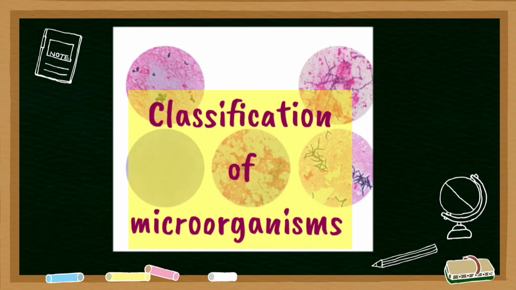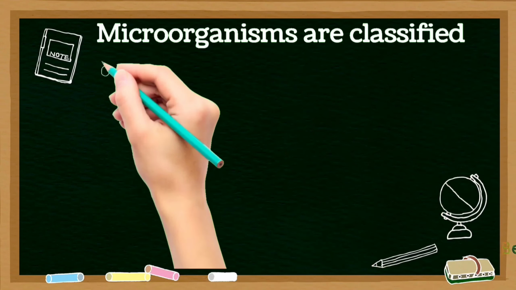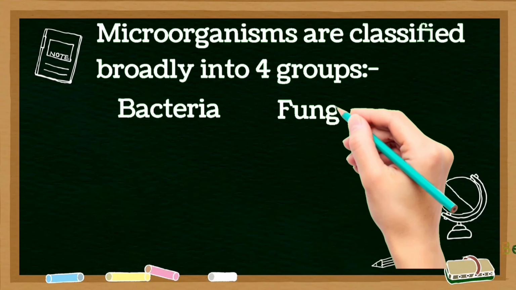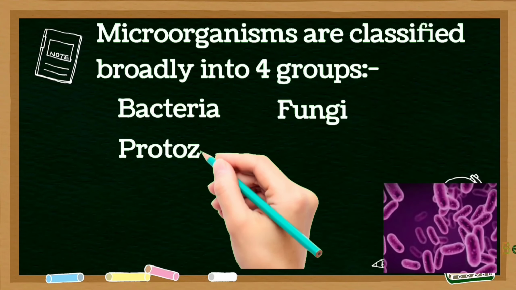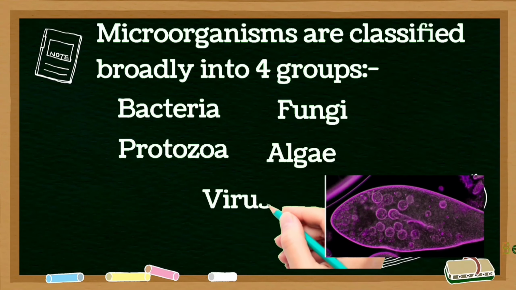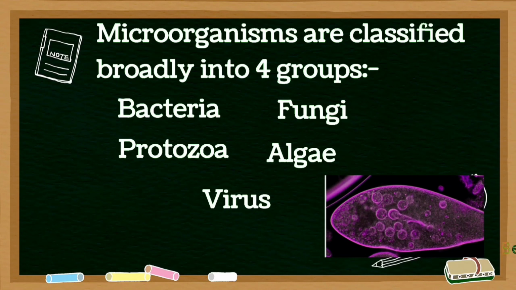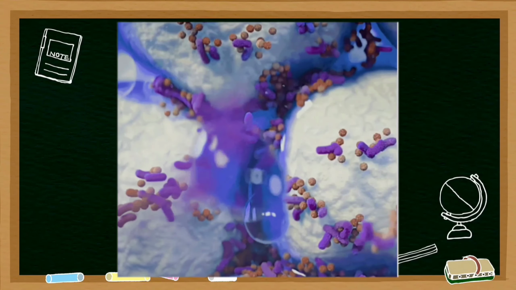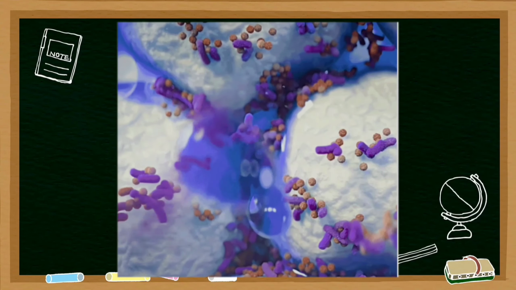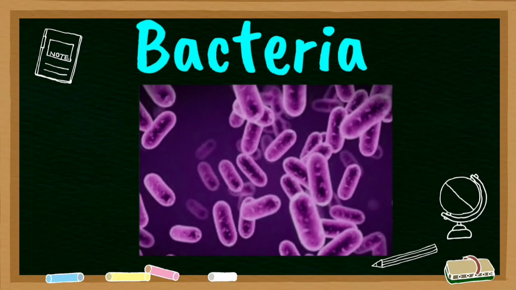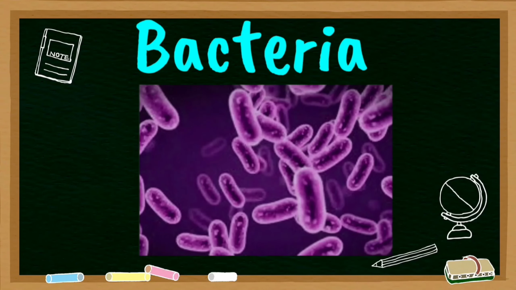Classification of microbes. Microbes are classified broadly into 4 major groups: bacteria, fungi, protozoa, algae and virus. Viruses are also microscopic but they are not considered as microorganisms. They behave like non-living when outside host cell and reproduce only when inside the host cell. So, our next topic is bacteria.